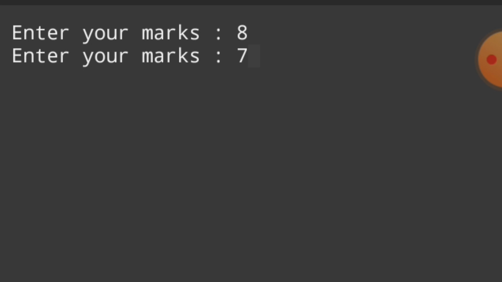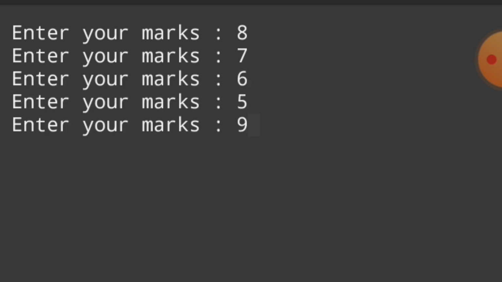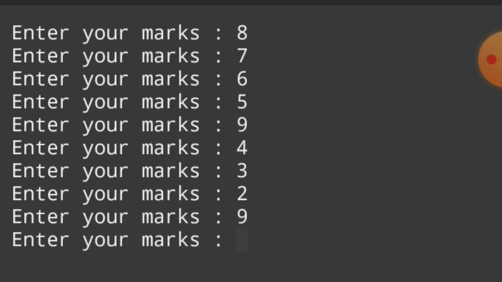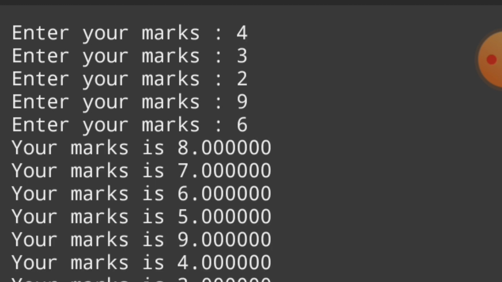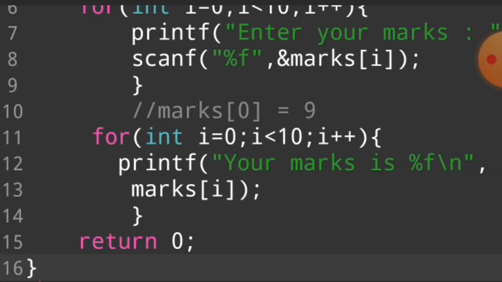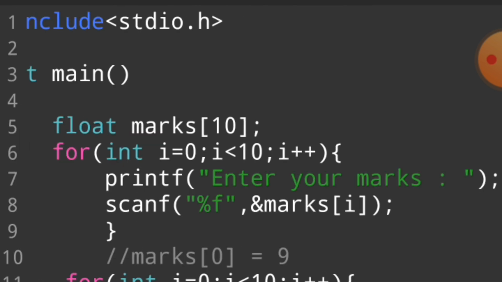Because in most cases presentation is most important. If I input marks, you see what happened. These values are printed in a very good and very easy way. So I hope you understand this topic, guys. This is not a different case.